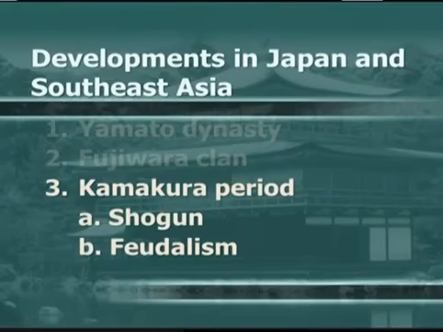This would continue until an outside threat, the Mongols, would cause the clans to put aside their differences and unite to defend their nation. Now, after the Mongols were prevented from invading Japan, the clans went right back to fighting. Now, during this period, the strong central government declined, which caused Japan to begin practicing feudalism. Now, you may have learned about feudalism in medieval Europe, which actually was going on around the same time. We'll actually talk about that next chapter.